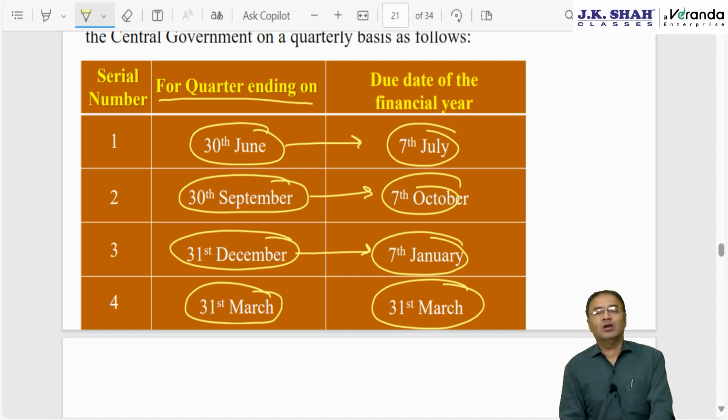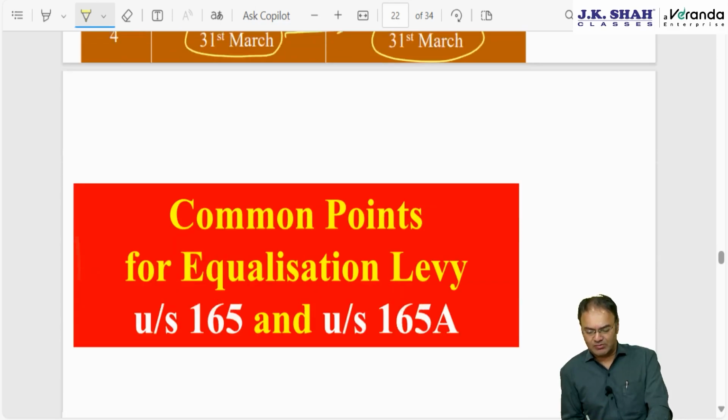Why is it like this? Because Nirmala Sitharamanji said, we Indians have 31st March as a year ending. YouTube, Facebook, etc. have 31st December as a year ending. December month they will be occupied, but March month they will not be occupied as much as we Indians are occupied, so they can furnish it by 31st March.